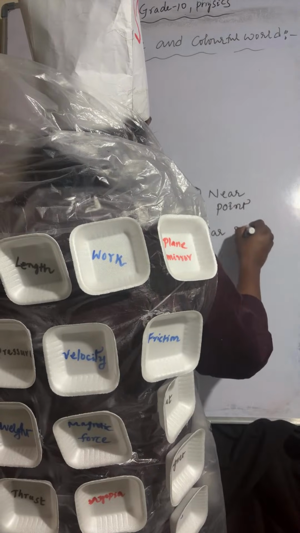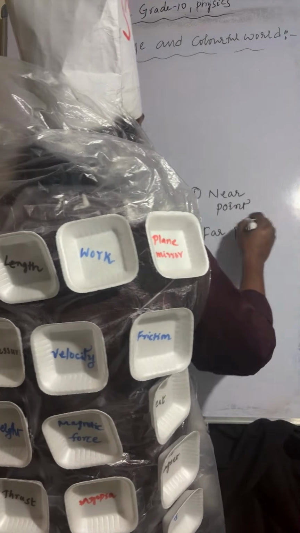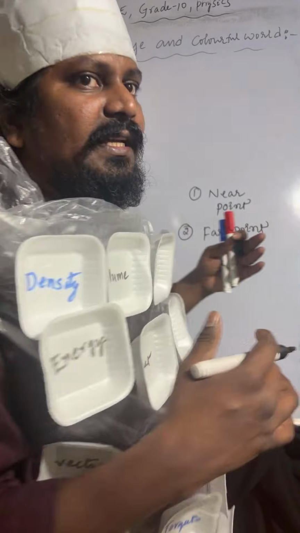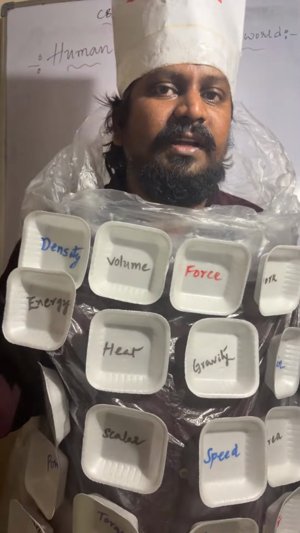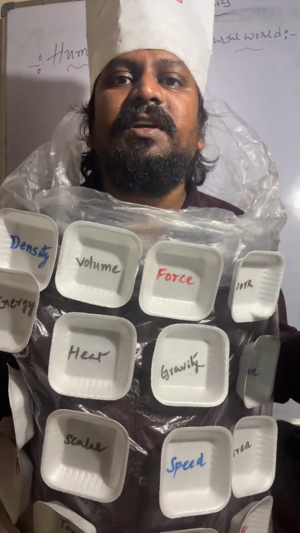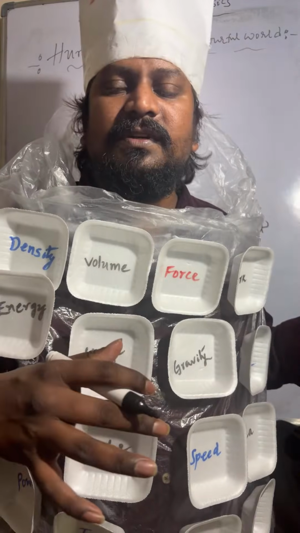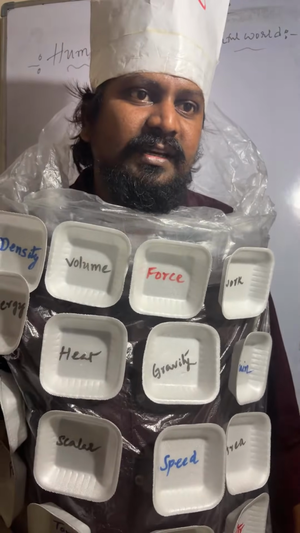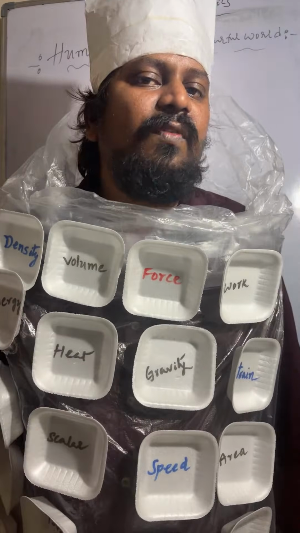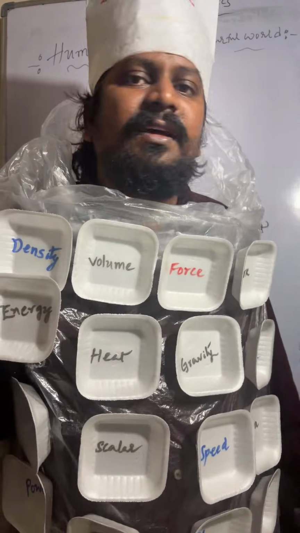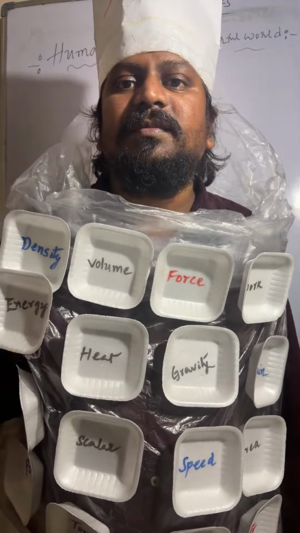Coming to the far point, it is the maximum distance up to which a person is able to see clearly without any strain. Near point is 25 centimeter for a normal healthy person. Far point is infinity. The range of vision is 25 centimeter up to infinity.